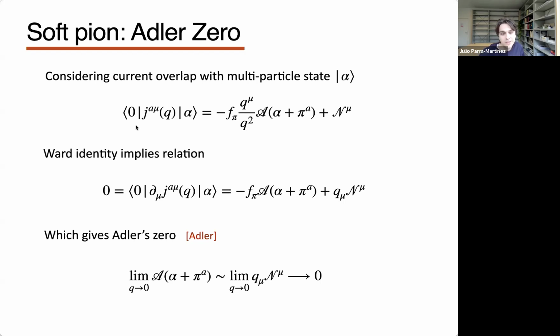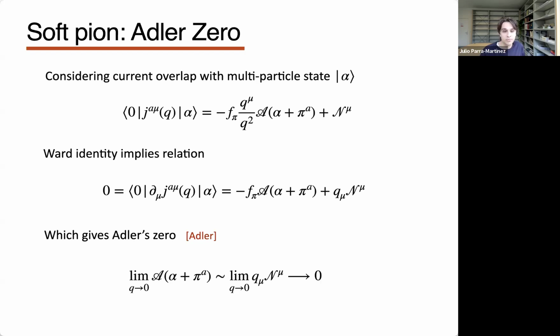Okay, since I told you that this interpolates the pion, there has to be a one particle pole here, and the residue will be the amplitude with this additional pion. And then there's some remainder. So the Ward identity, conservation of the current, will imply that these two things need to be related. And then n is smooth as q goes to 0. So if I now take the limit when the momentum goes to 0, then I see precisely that this must vanish. Okay, so this is the three-line proof of this soft theorem for pions.